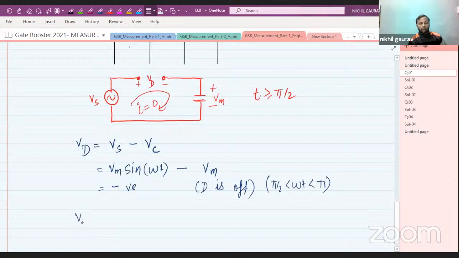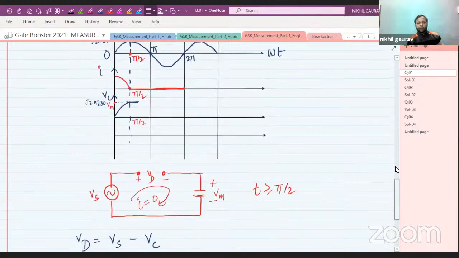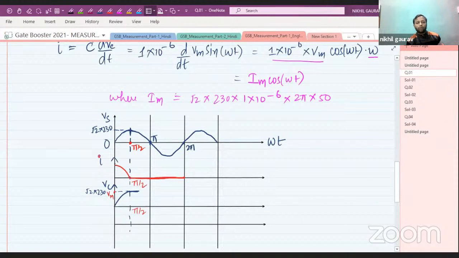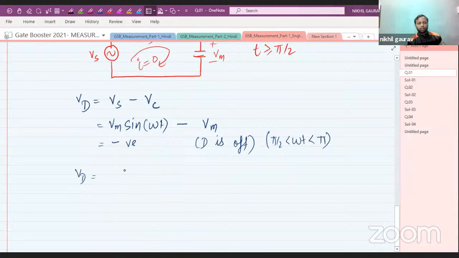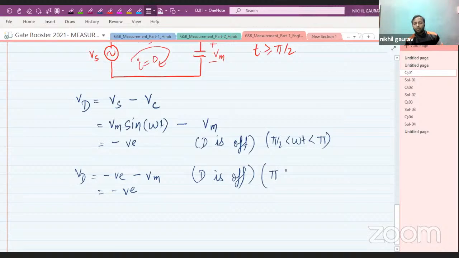Now let us find during the duration pi to 2 pi. The supply value is negative, so this will be negative, and here minus Vm. So the diode is again off as this value will be negative. From omega t equal to pi till 2 pi, the diode will be off. So from pi by 2 to 2 pi, your diode will be off.